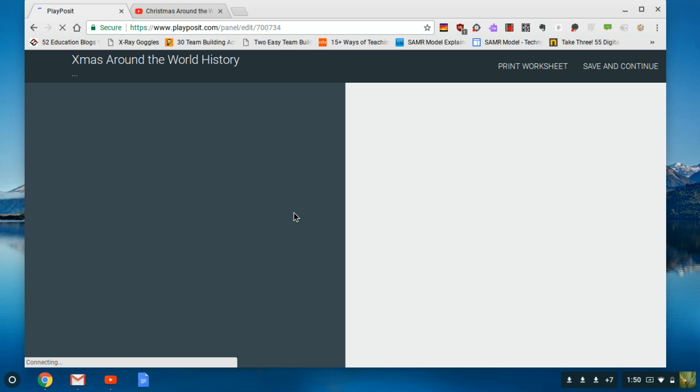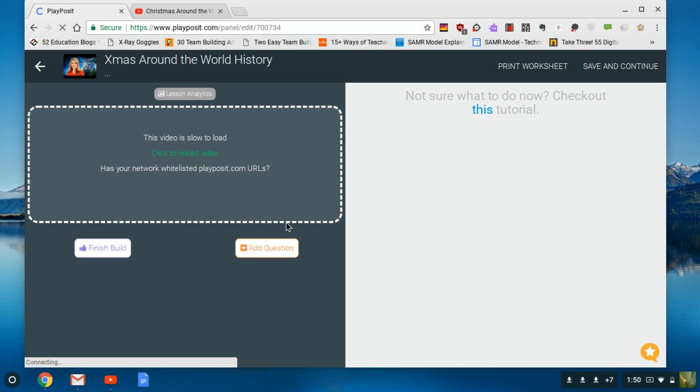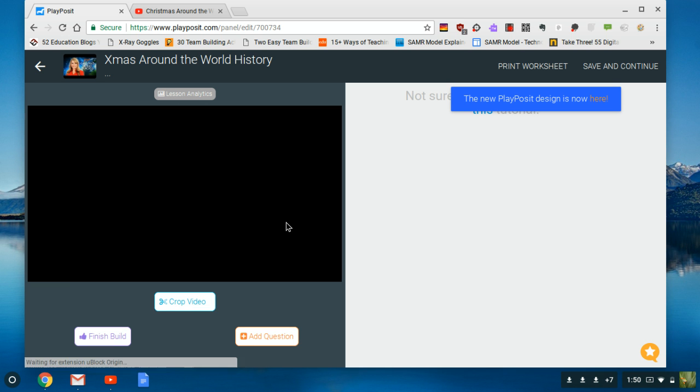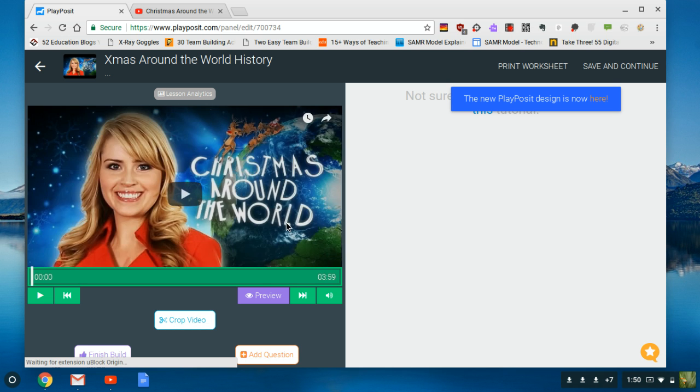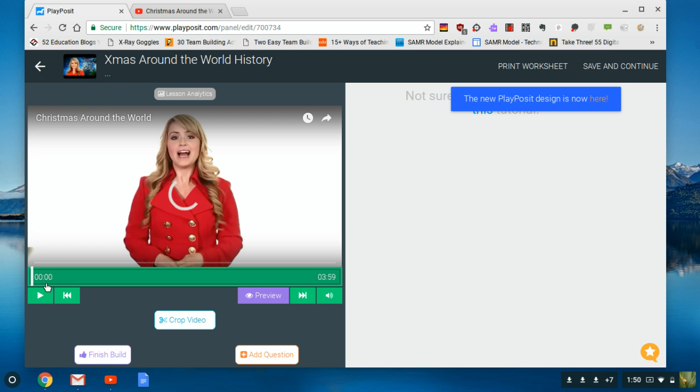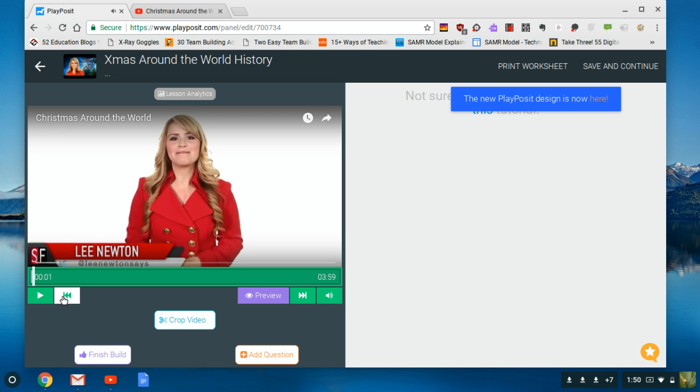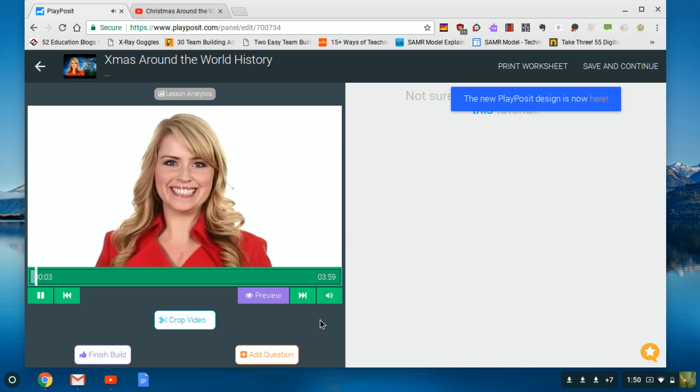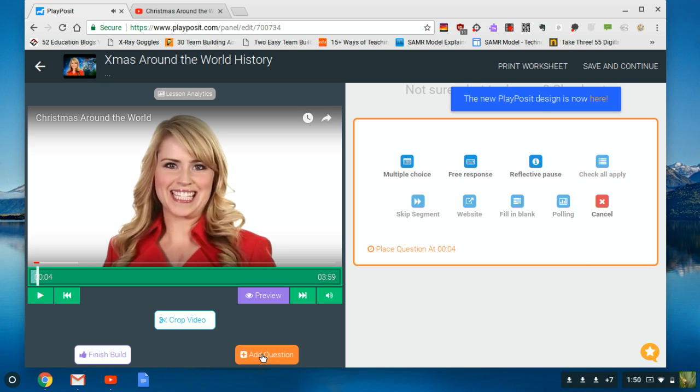So then it's going to take you into the building phase. Okay, so you can see the rewind, preview buttons, fast forward, the volume, crop your video, and add a question. So when it is playing, whenever you want to add a question, you'll put add question, and you can see where it's placing this question at. So this is where the free and paid version are a little bit different.